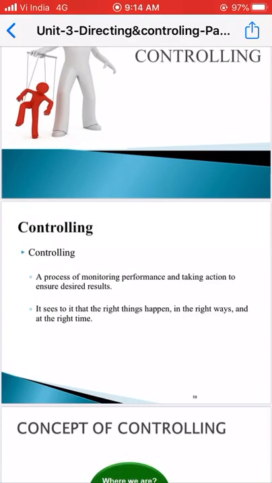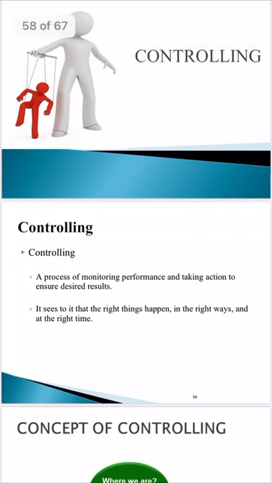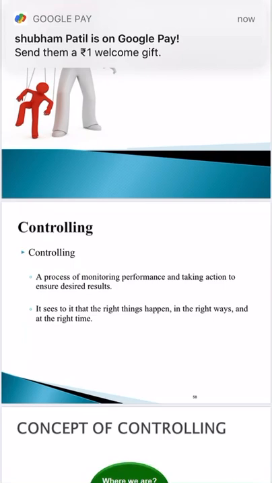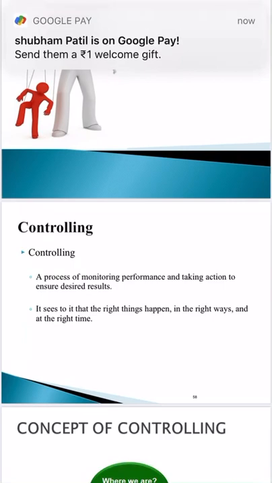By using controlling, we see whether things are happening in the right direction or not, whether the right actions are taken to execute the plan.